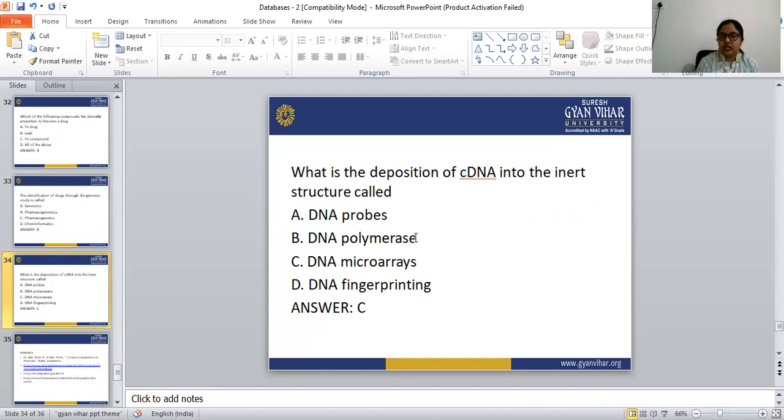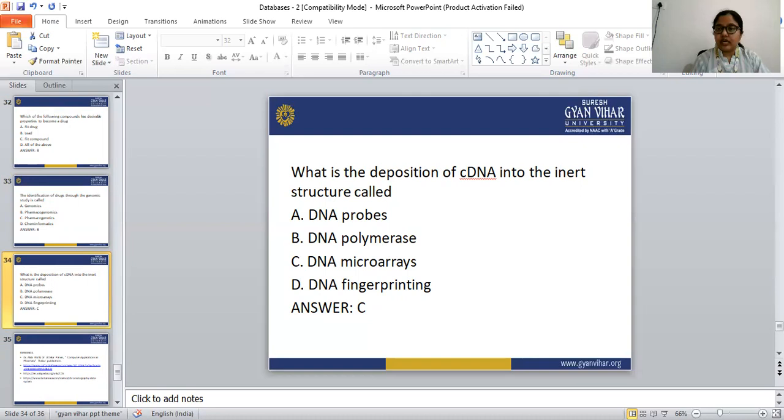So these are the MCQs regarding this topic. We have discussed the databases in today's class. Databases are nothing else but all the information about biological data, which may be protein sequence, nucleotide sequence, or molecular structure.